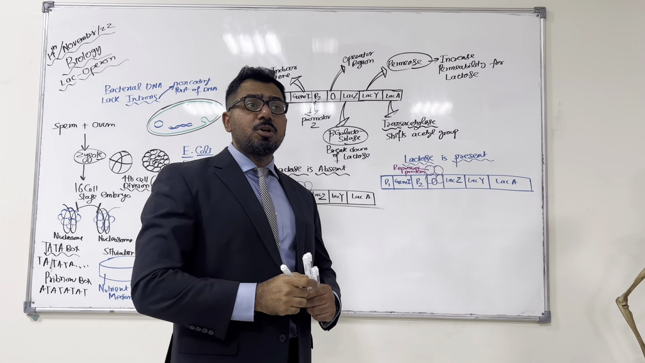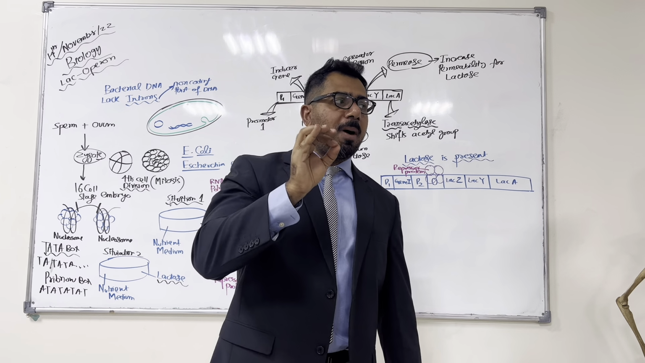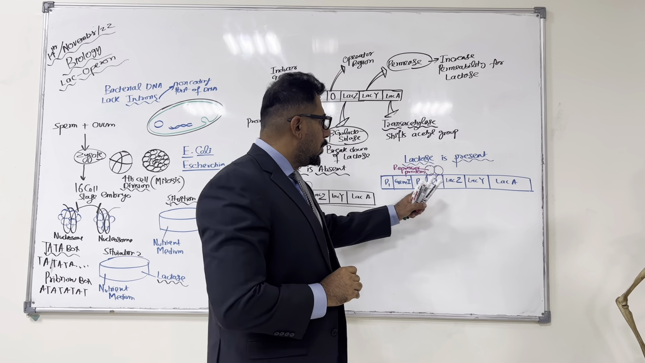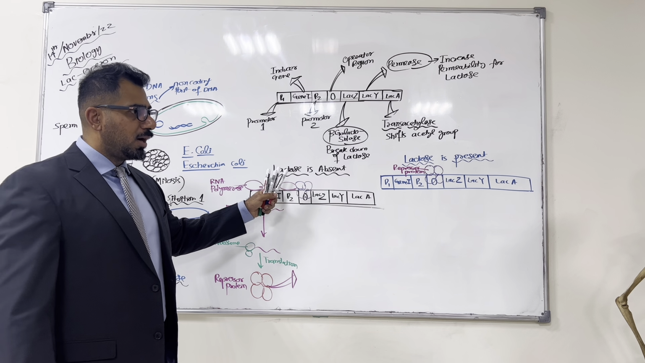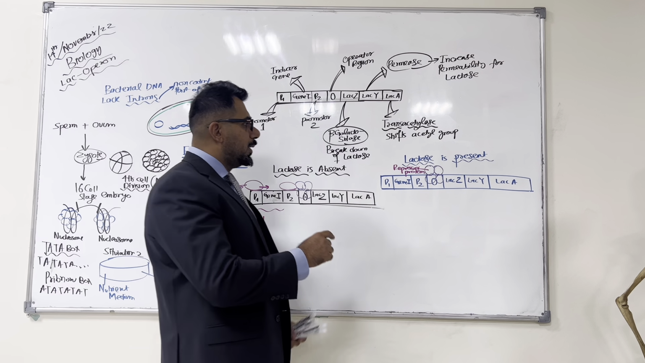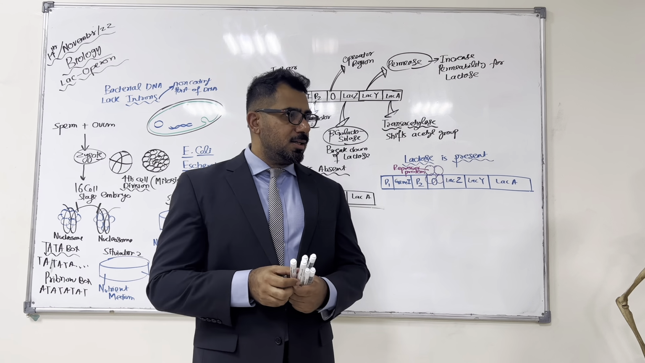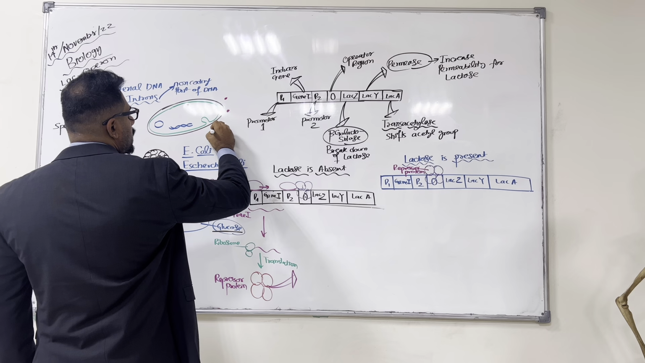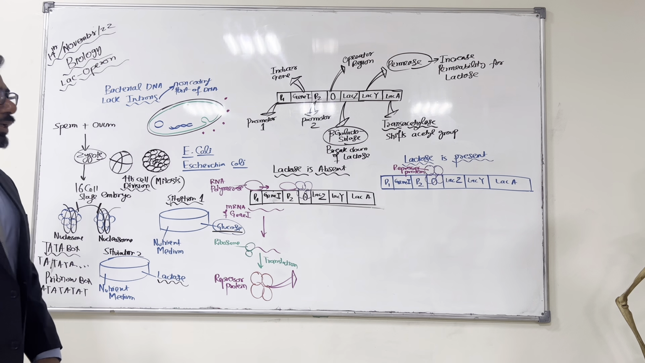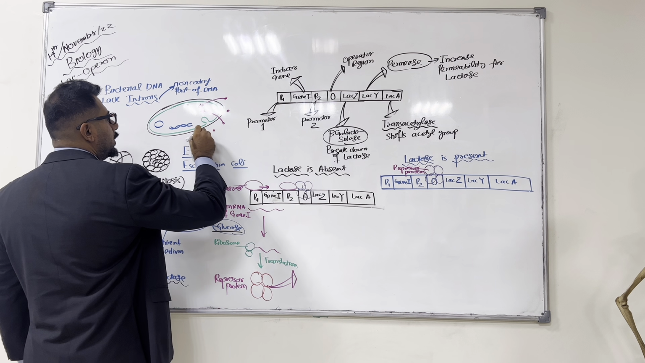The repressor protein is bound to DNA, blocking the passageway of what? RNA polymerase, right? Now, remember, lactose is present. When the lactose is present, the lactose will enter into the bacterium. Let's suppose these are lactose molecules. These lactose molecules will enter into the bacterium.